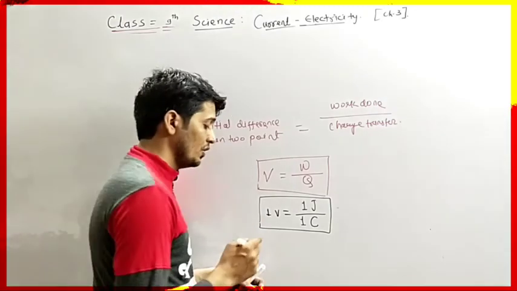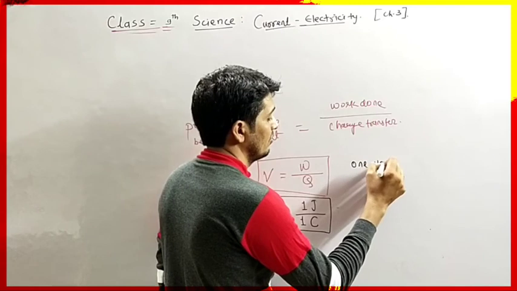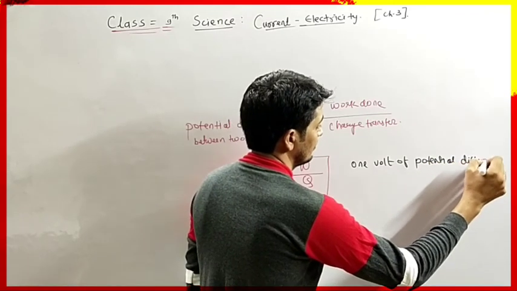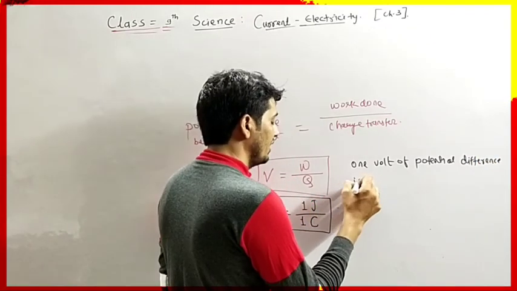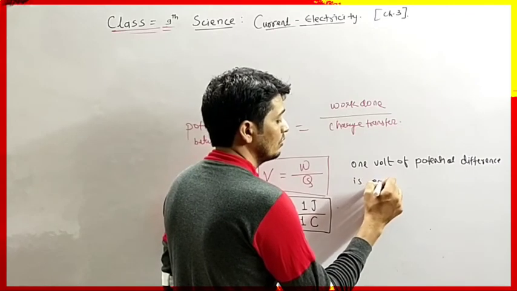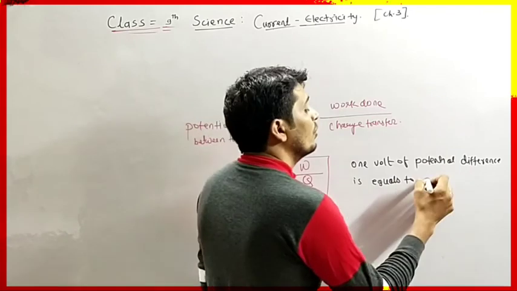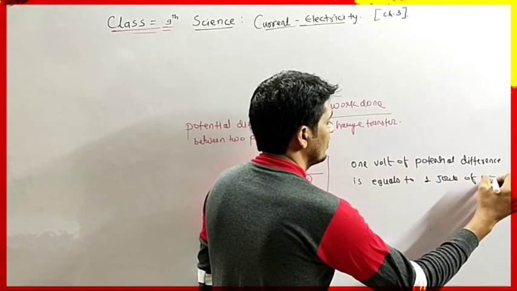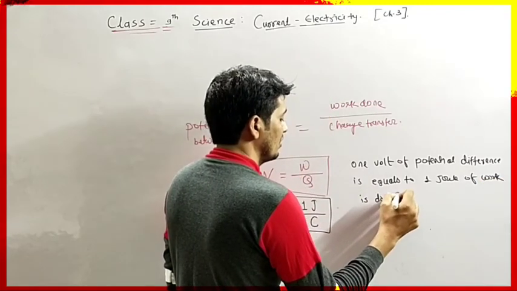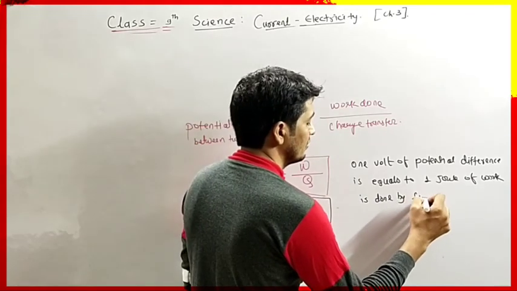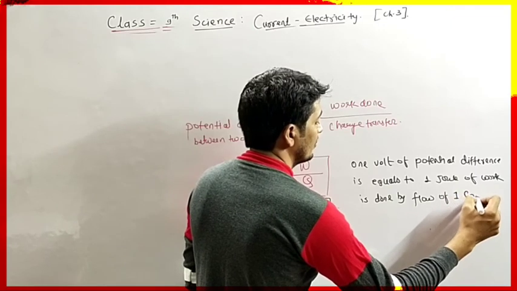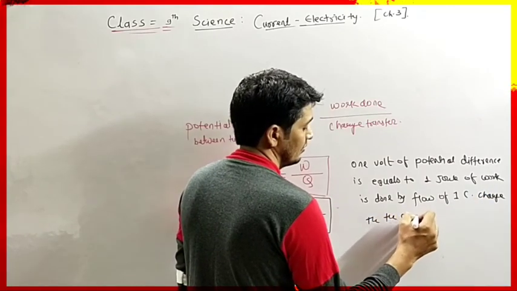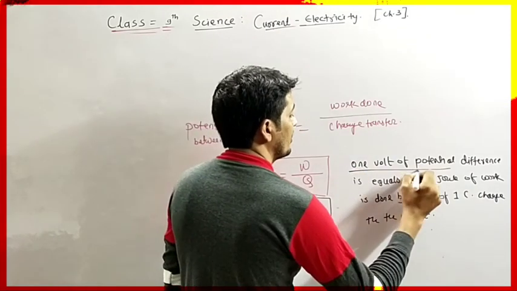Now we have to define it first. 1 volt of potential difference is equal to the work done, or 1 joule of work done by the flow of 1 coulomb of charge through the circuit, is called 1 volt of potential difference.